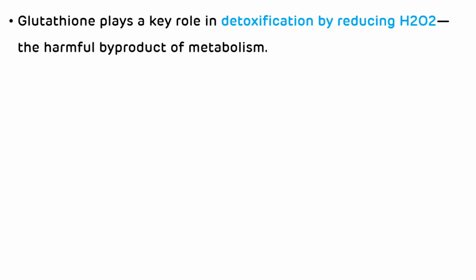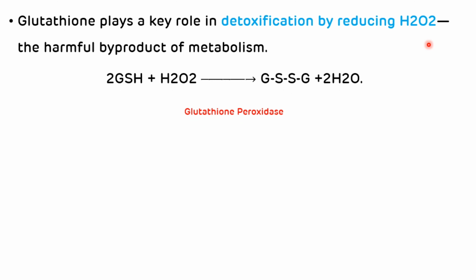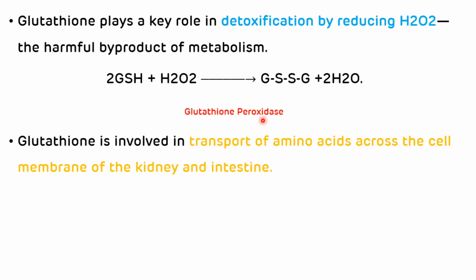Then the fourth function of glutathione is that it plays a key role in detoxification by reducing the hydrogen peroxide, which is a harmful product of metabolism. Glutathione reduces the hydrogen peroxide to water with the help of the glutathione peroxidase enzyme. Glutathione is also involved in the transport of amino acids across the cell membrane of kidney and intestine. So that is all about the first biologically important peptide, glutathione.